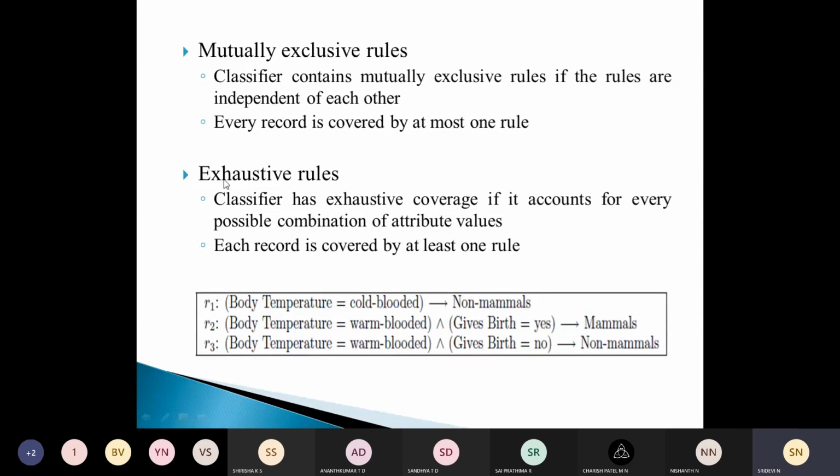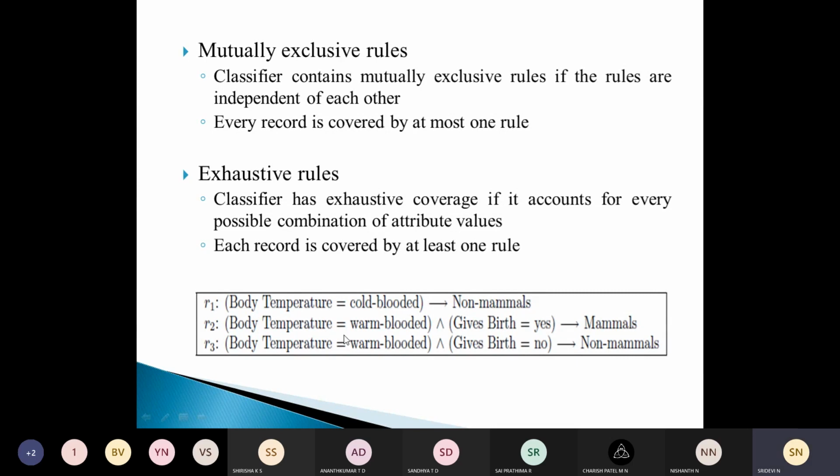So what is the exhaustive rule then? For the exhaustive rule, we have a rule set R, and we say that this rule set has exhaustive coverage if there is a rule for each combination of the attribute values. This ensures that every record is covered by at least one rule in R.